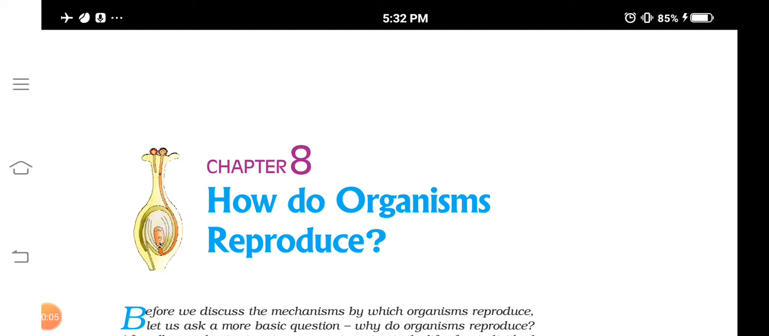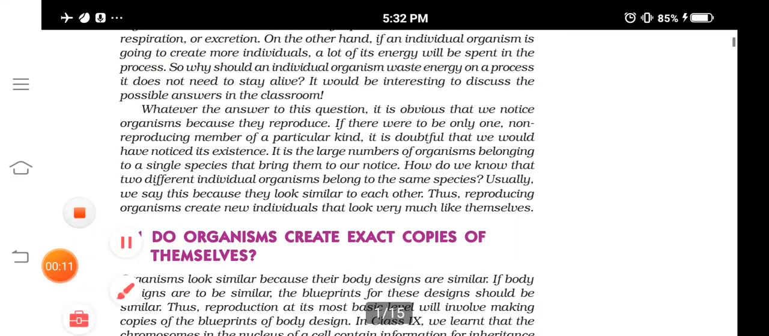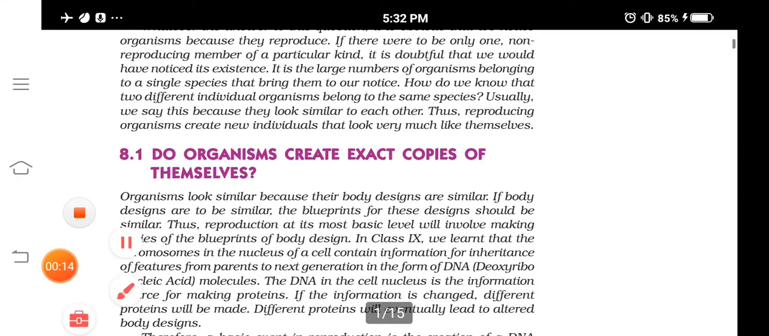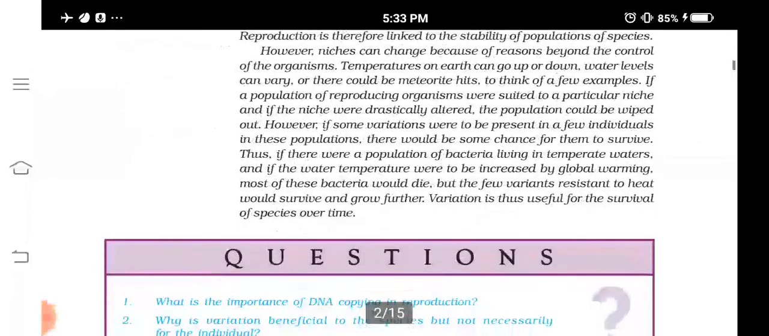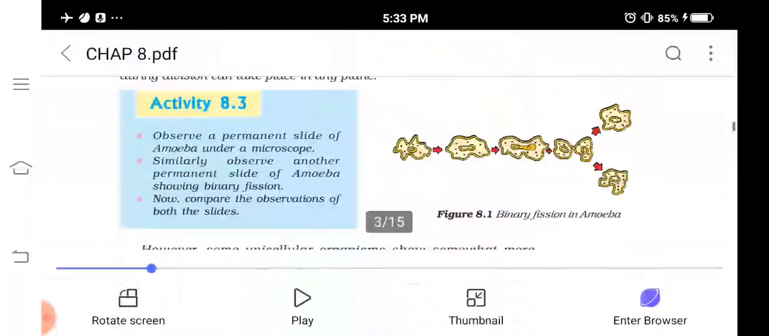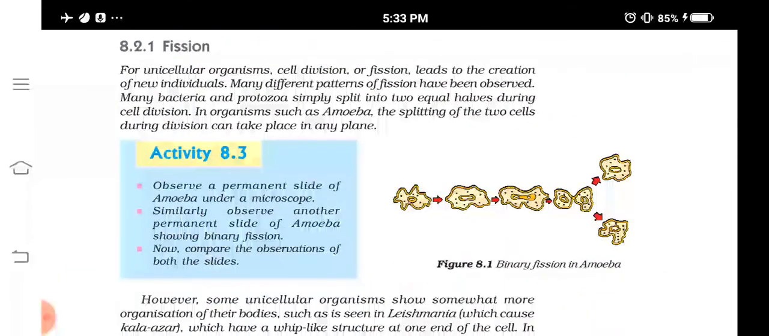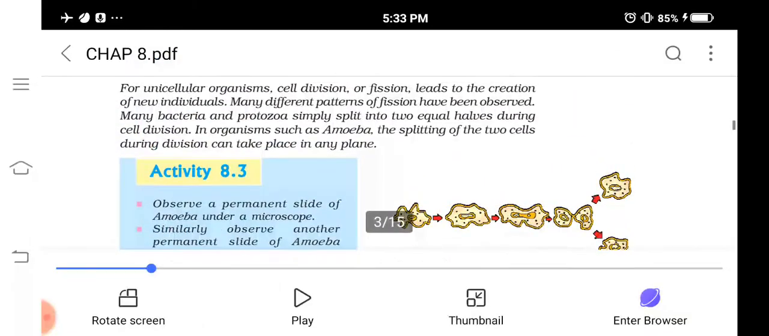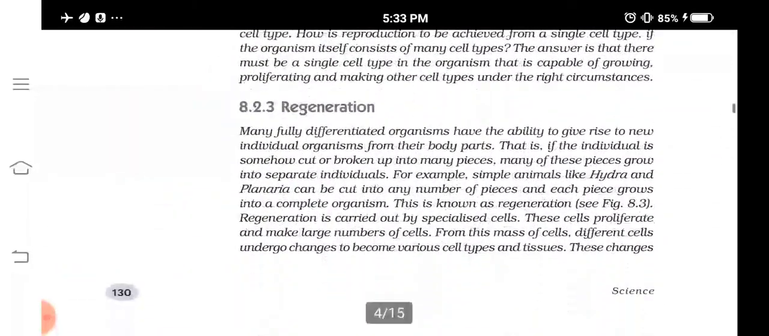So, we were studying chapter 8, how do organisms reproduce? We have completed various topics like why organisms need to create exact copies of themselves. Then we have studied the importance of variation, and then different modes of reproduction, especially asexual type of reproduction like fission, fragmentation, regeneration, etc.